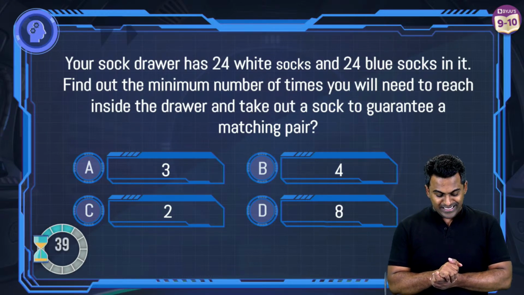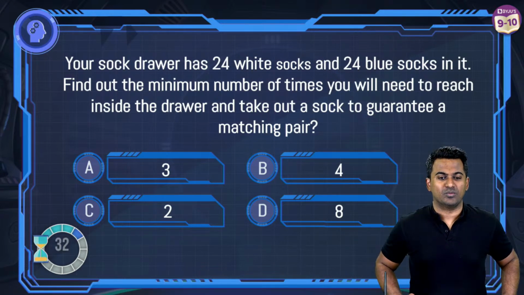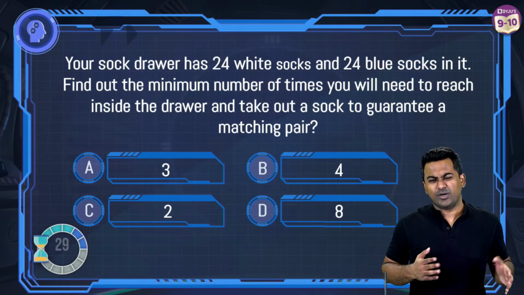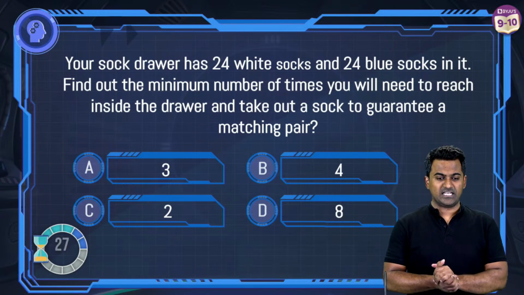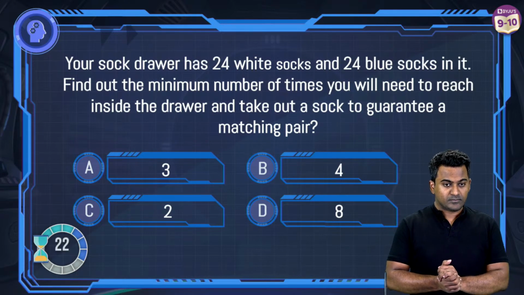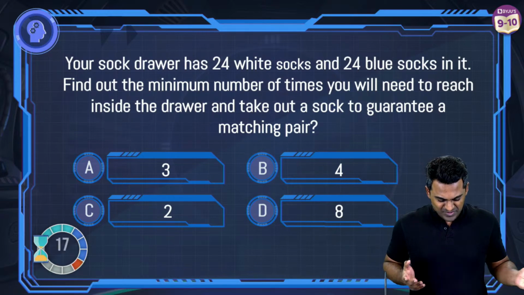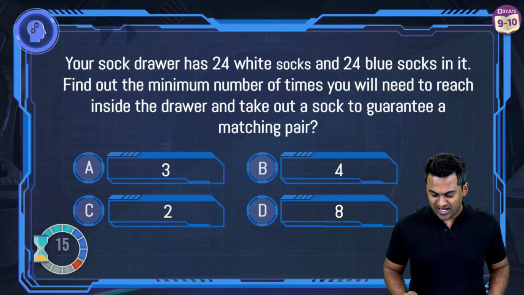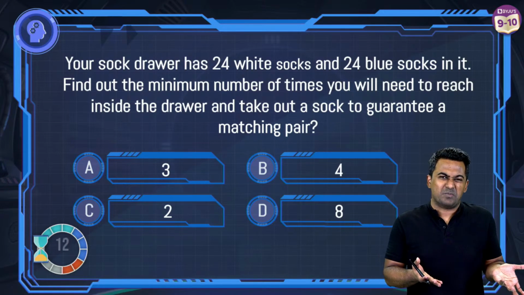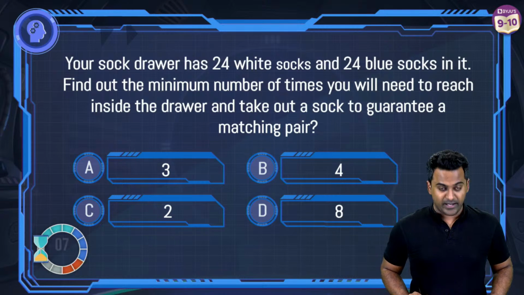Minimum number of times you will need to reach inside the drawer and take out a sock to guarantee a matching pair. This will require a slightly different kind of logic. I'll explain, no problem. You first give me your answers and then I'll explain my reasoning behind it. You're saying 4? No, Disha, this is not related to probability. This is simple common sense, nothing much. Okay, 7 seconds left.